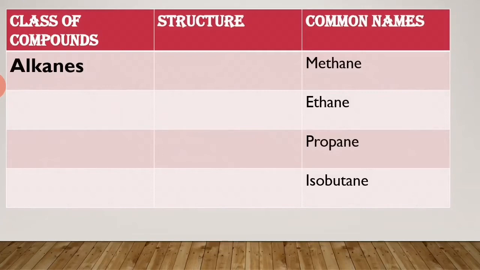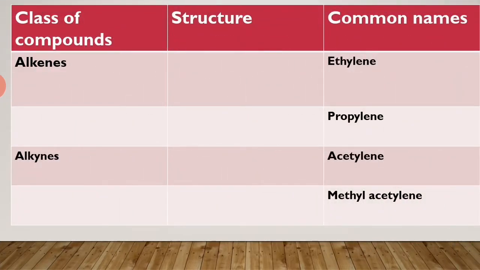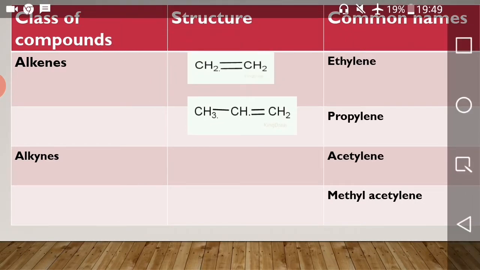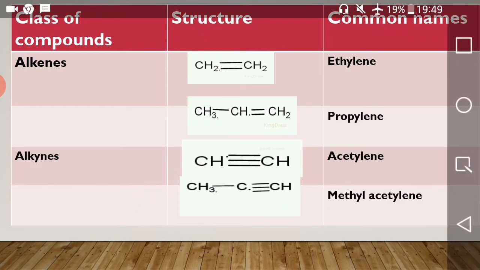Common names of some organic compounds are given in tabular form. First class of organic compound, alkane. Examples: methane, ethane, propane, butane, isobutane. Second class of organic compound, alkenes. Examples: ethylene, propylene. And the next class of compound, alkyne. The examples are acetylene, methyl acetylene.